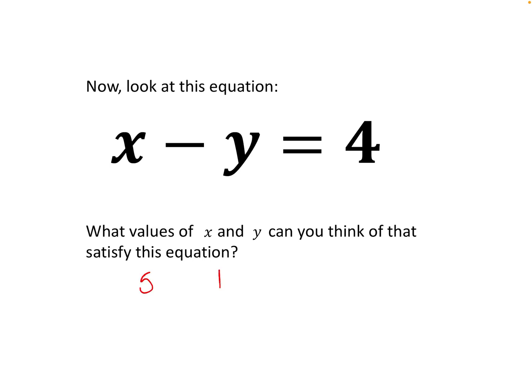Could have 5 and 1, could have 6 and 2. But again, we could have some negative numbers. For example, I could have 3 and negative 1. When I do 3 take away negative 1, it becomes 3 plus 1, which becomes 4. So again, there are a wide variety of numbers that you could choose.